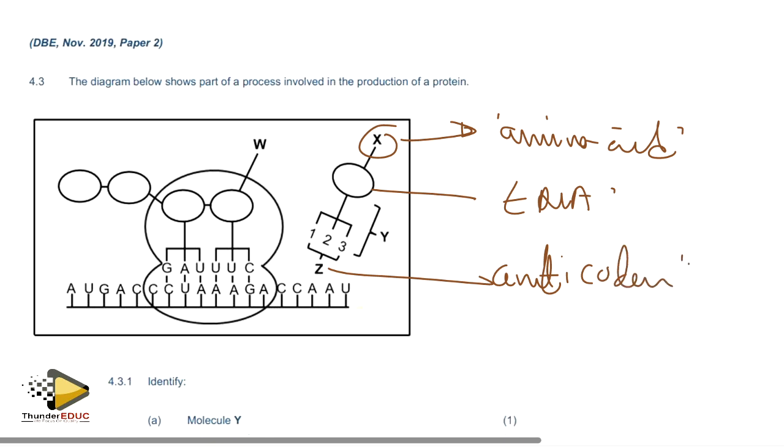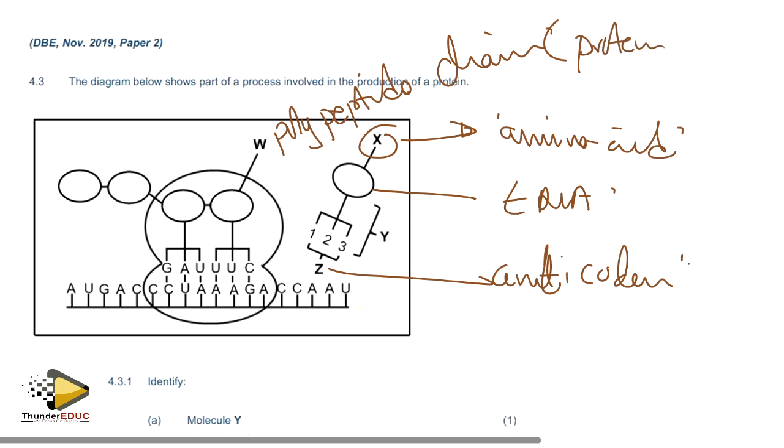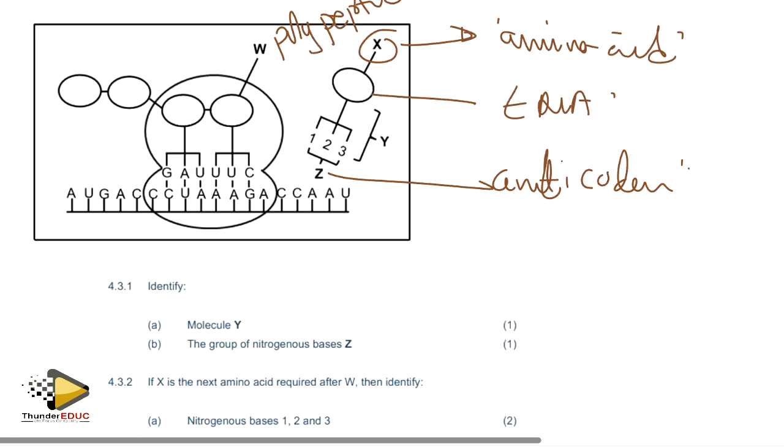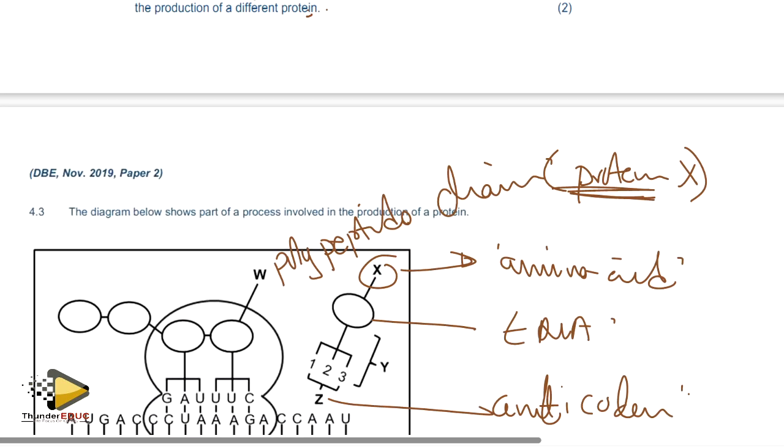And then W is polypeptide chain. Can I call it a protein? No. Why? Because these are not 50 amino acids and above. You understand? So it is a polypeptide chain. So this one is wrong and then this one is correct.